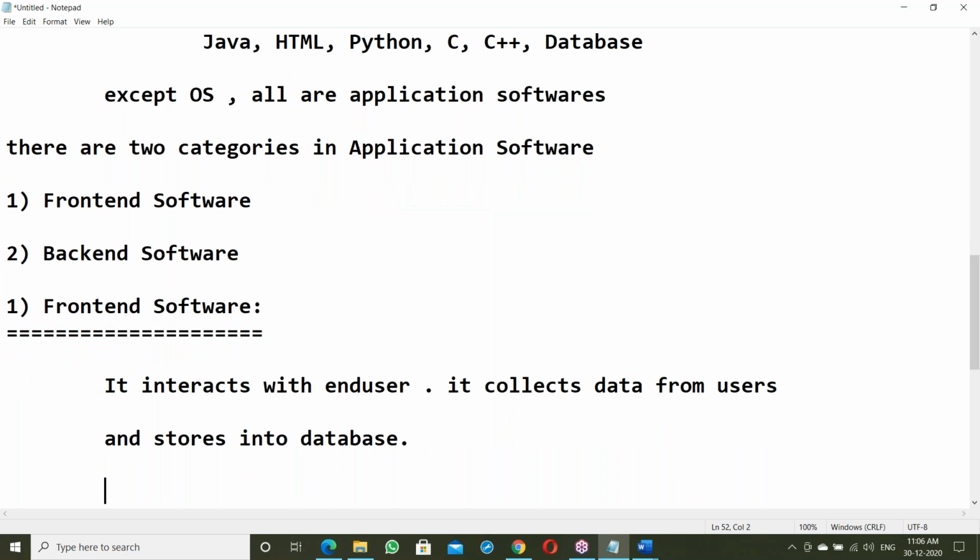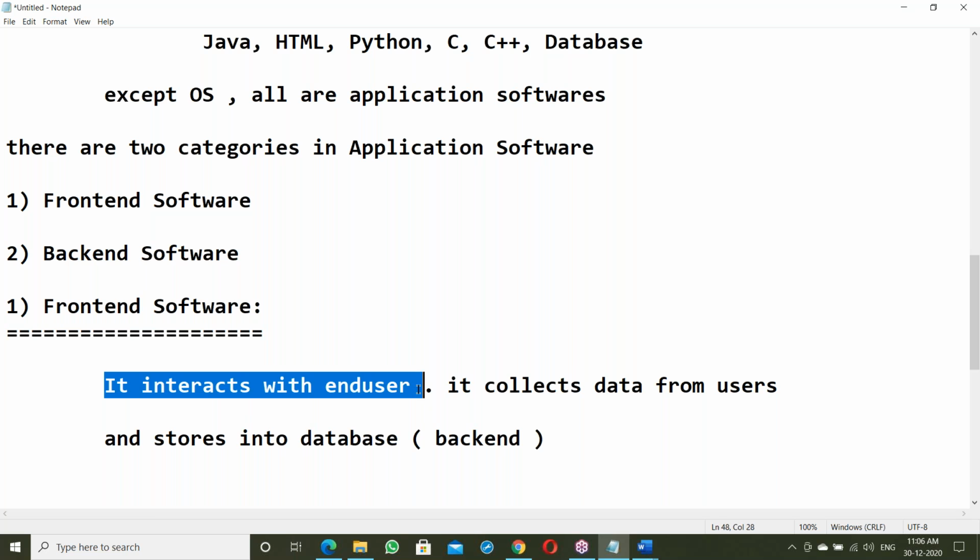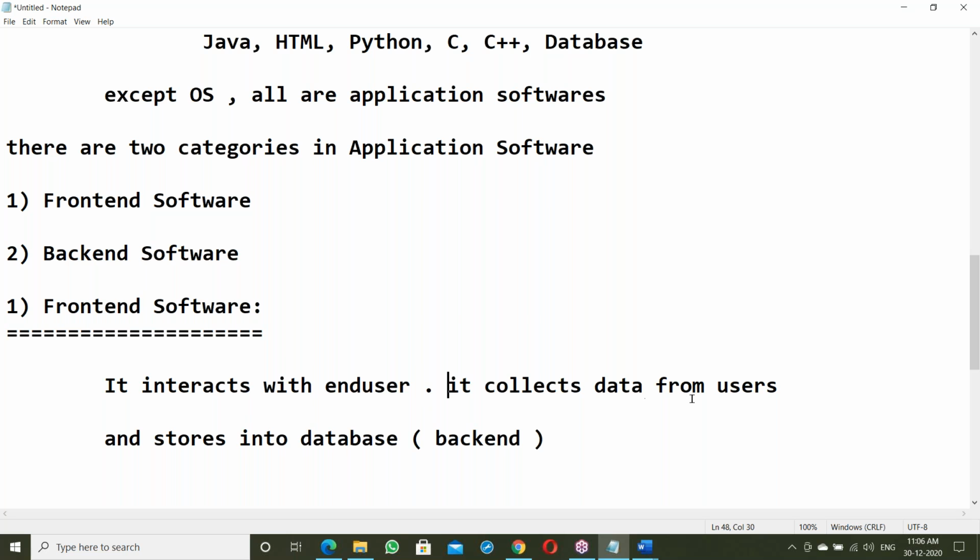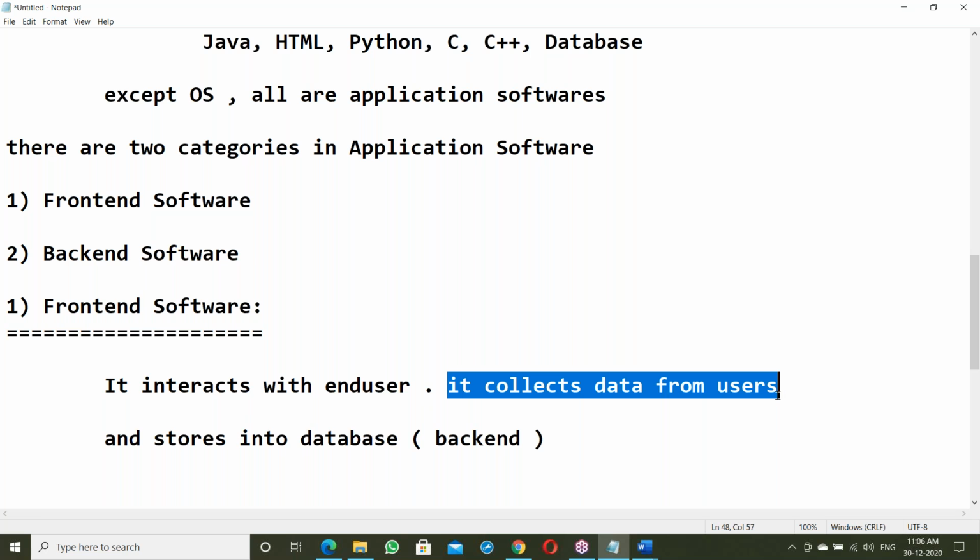Yes, it interacts with the end users. It collects data from end users and stores it. Databases are called the backend here. So front end always interacts with end users, collecting data from end users. Front end is to collect data from end users.